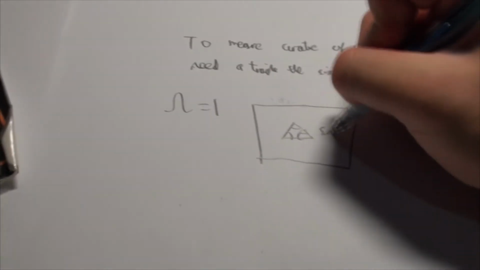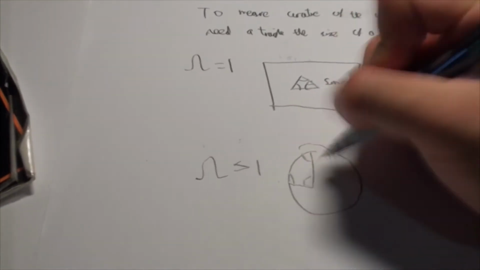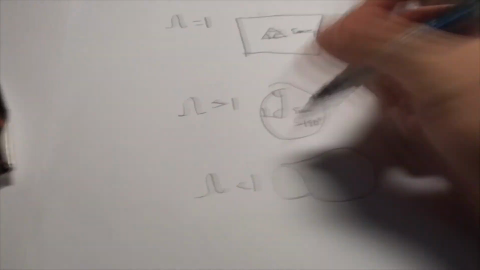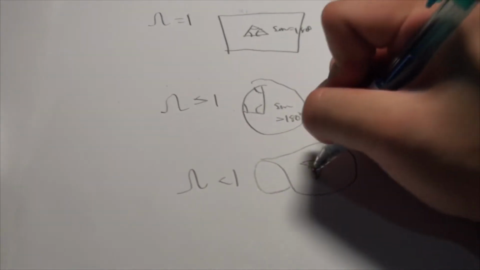So Euclidean geometry applies. And if omega is bigger than 1, the sum of the angles is bigger than 180 degrees, similar to that of the Earth, as it is a closed universe. So Euclidean geometry no longer applies. And if omega is smaller than 1, the sum of the angles is less than 180 degrees. So to measure the universe, you need a triangle from one point of the universe to another. Thus, we have the WMAP.